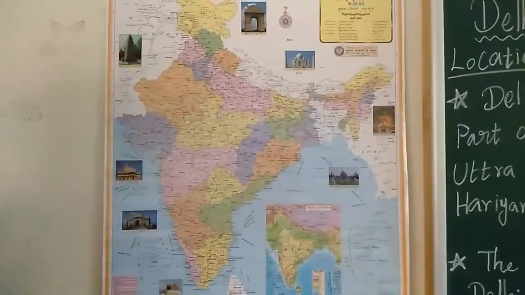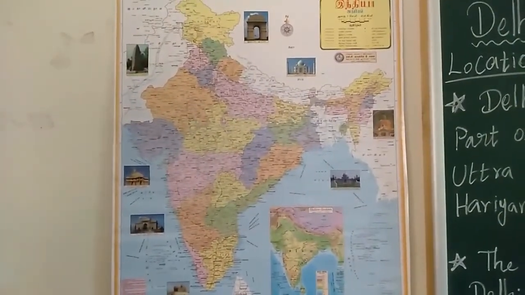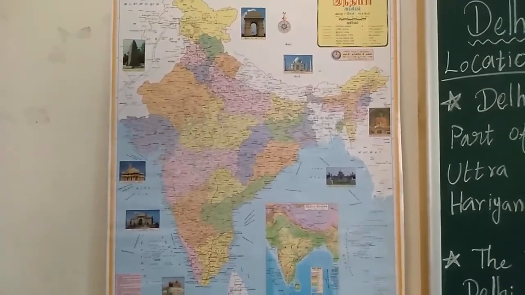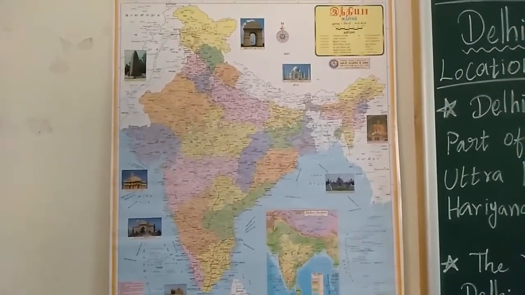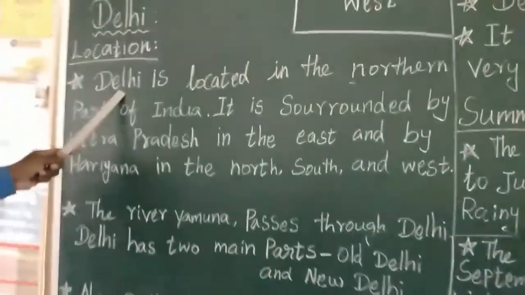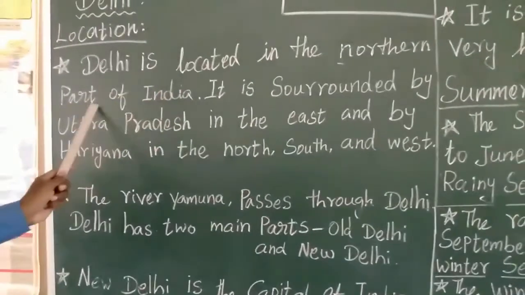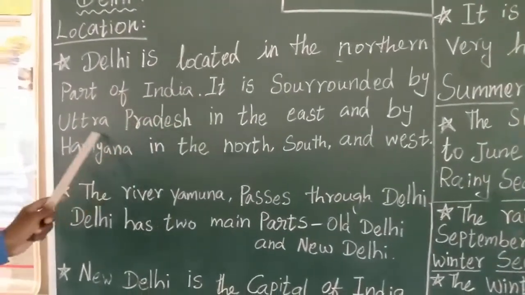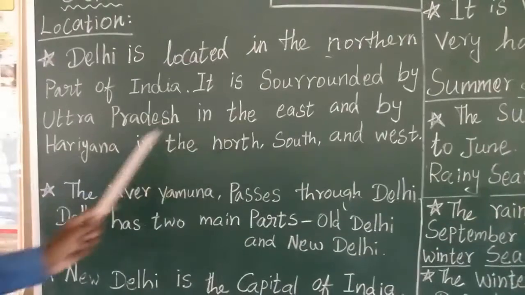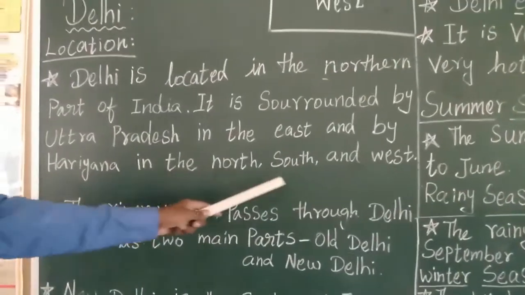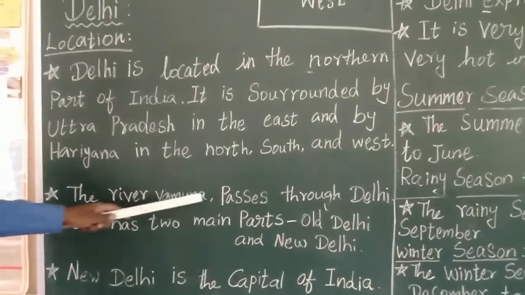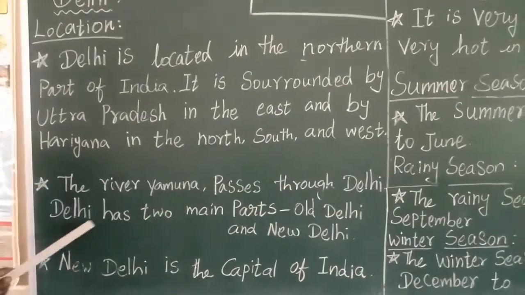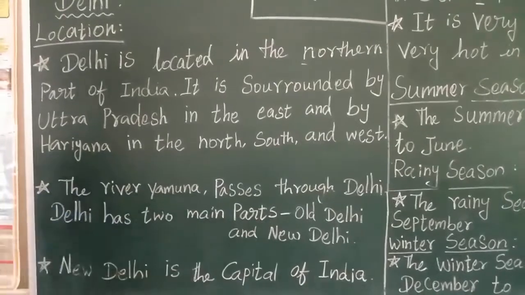It is an important part of India because India has Delhi as its capital. Delhi is the capital of India. So Delhi is located in the northern part of India. It is surrounded by Uttar Pradesh in the east and by Haryana in the north, south and west. And the river Yamuna passes through Delhi. Delhi has two major parts, Old Delhi and New Delhi.